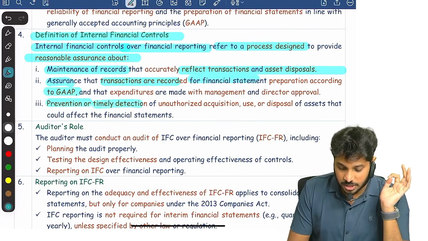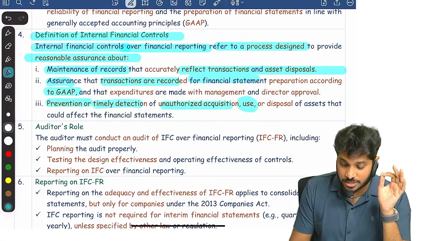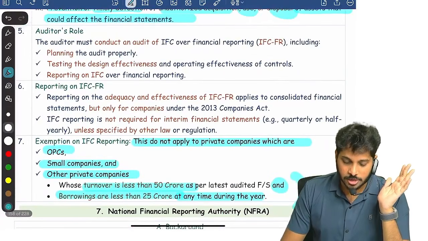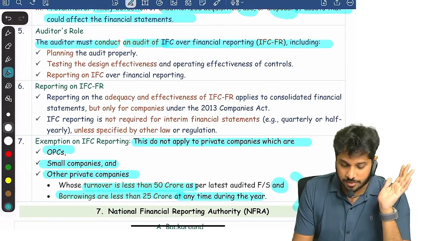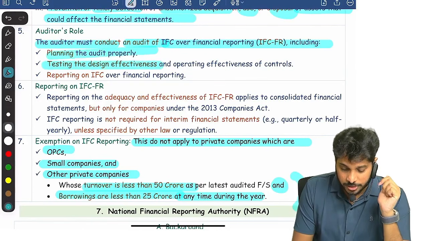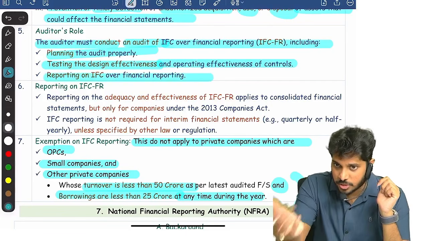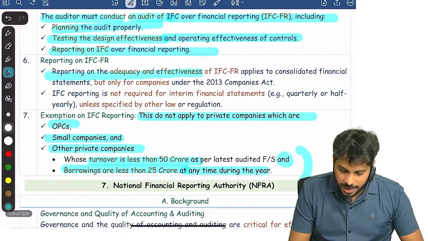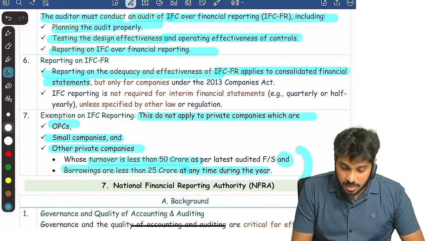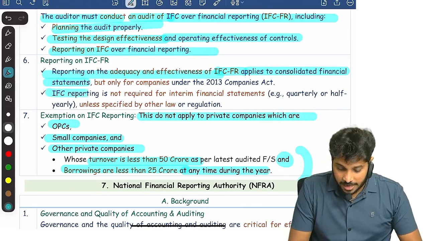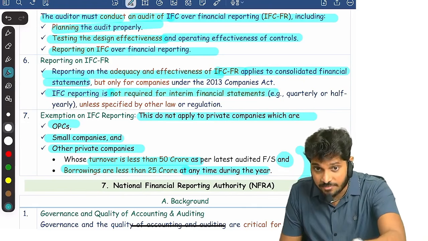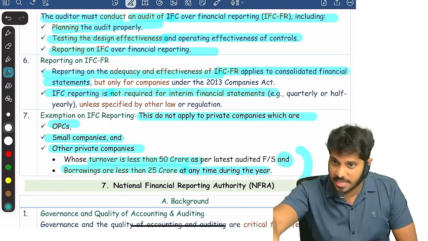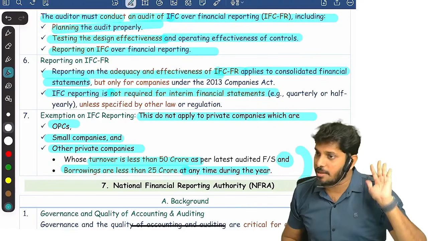IFC ensures prevention or timely detection of unauthorized acquisition, unauthorized use, or unauthorized disposal of assets that could affect the financials. Then what is the auditor's role? The auditor must conduct an audit of IFCoFR, including planning the audit, testing the operating effectiveness of controls, and finally reporting it. Reporting on adequacy and effectiveness of IFC is applicable for consolidated financial statements as well. IFC reporting is not required for interim financials. It is required only for annual financial statements audit, whether standalone or consolidated, as the case may be. Are you clear?